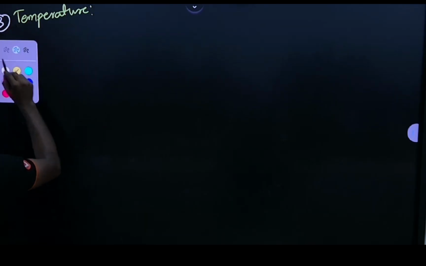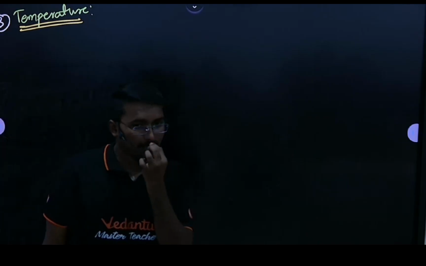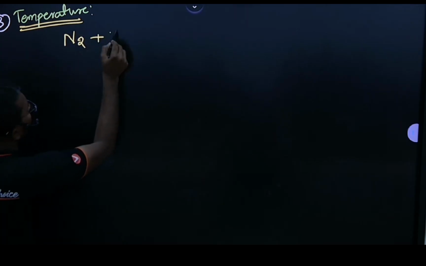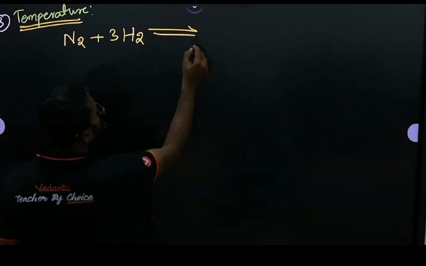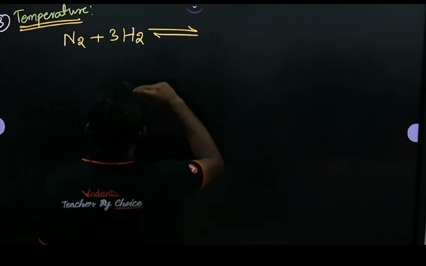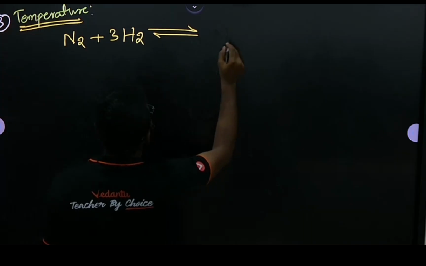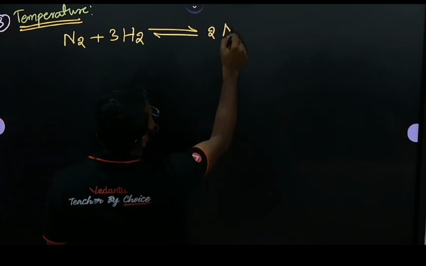So see here. For this temperature case, I have one reaction. Nitrogen reacts with hydrogen. Sir, why are you taking this reaction every time, right?